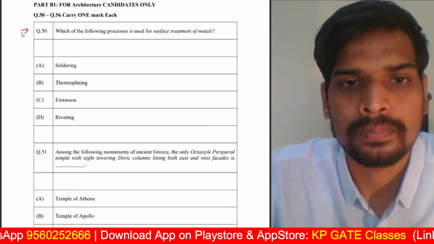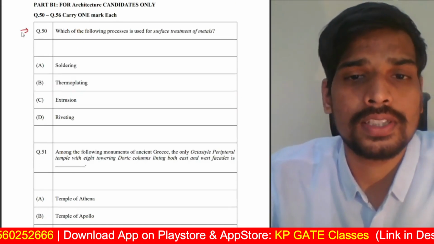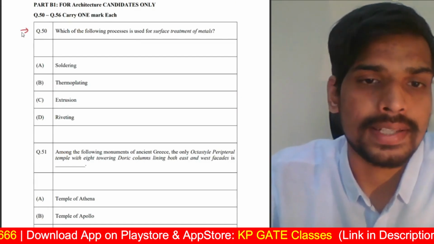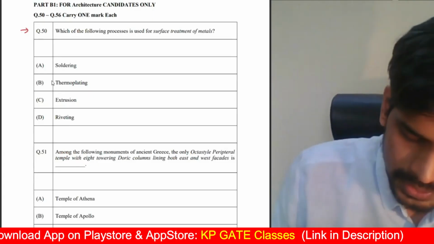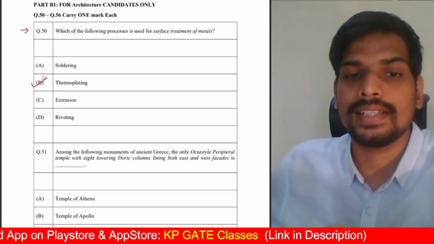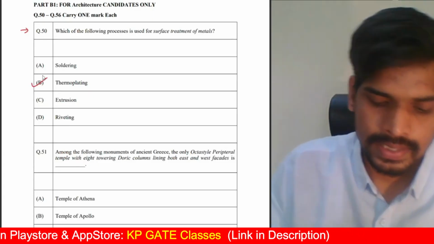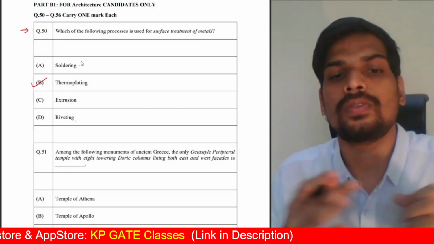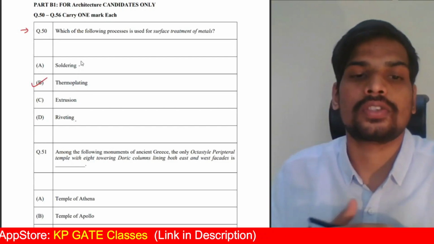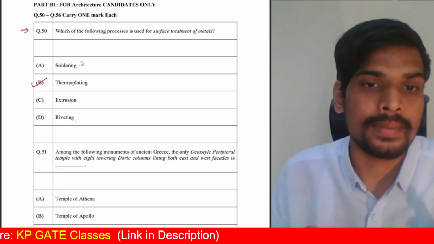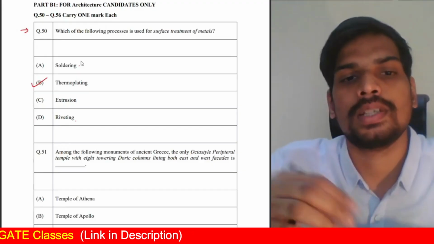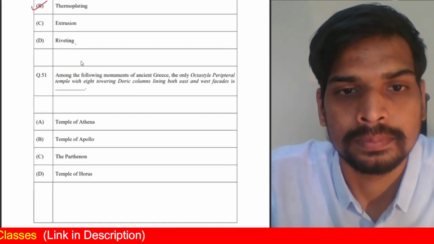1 mark questions first. Which of the following process is used for surface treatment of metals? From the options, obviously thermoplating is done for metals, surface treatment of metals. Riveting and soldering are used for joining metals, right? Extrusion is used for molding metals. Thermoplating is used for surface treatment of metals. B is the correct answer.